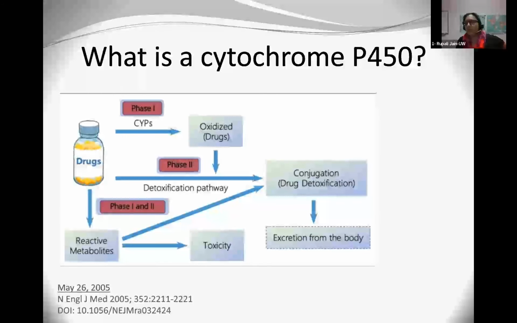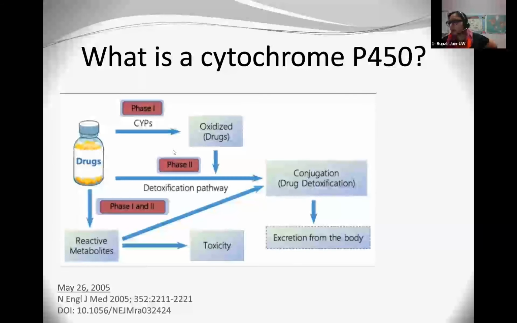When we break down how drugs are broken down in our system, the drug is taken, and these phase 1 enzymes really make them more soluble. They make them more hydrophilic, so more water soluble. They participate in the oxidation phase.